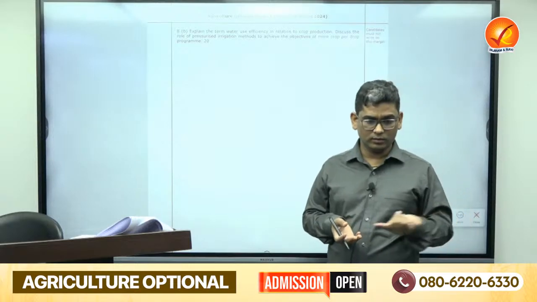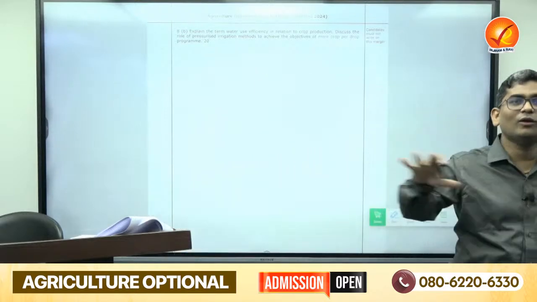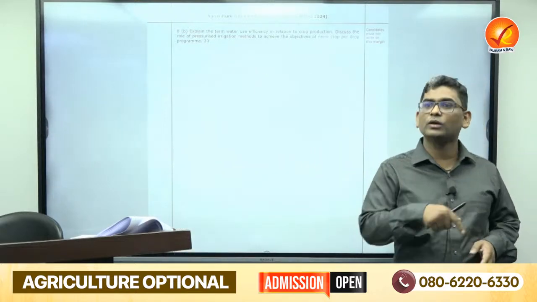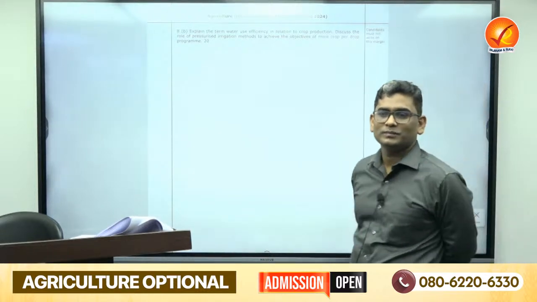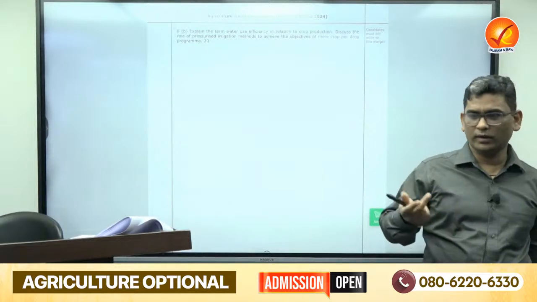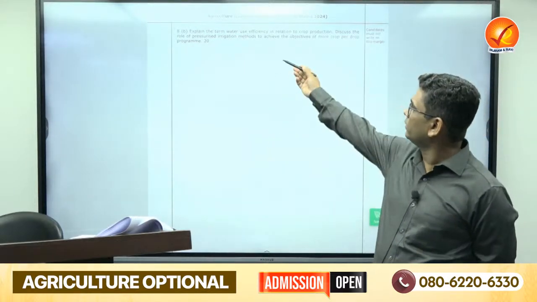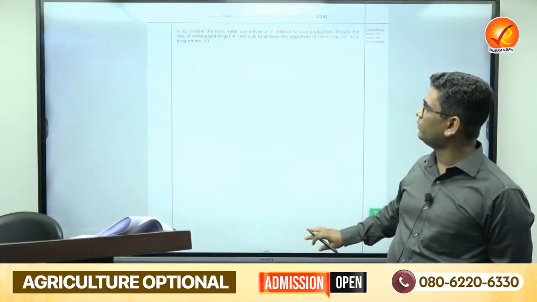And another, what is the benefit? In sprinkler, weed growth can be more, because here we are covering all the area. In drip we are only covering the root zone. Okay, another benefit: fertigation related things, some foliar applied chemicals, fertigation, herbigation can be done in both. Okay, so it was a simple thing. At least 3 to 4 points for your drip irrigation, 3 to 4 points for your sprinkler irrigation. Simple, just write down a straightforward conclusion.